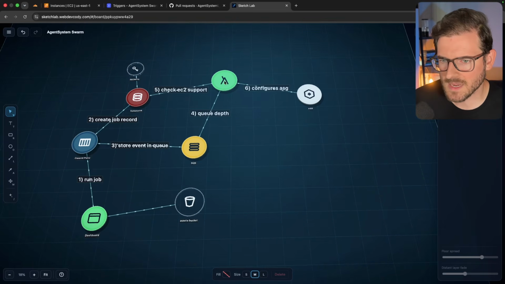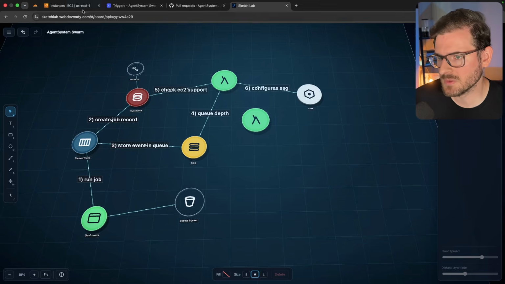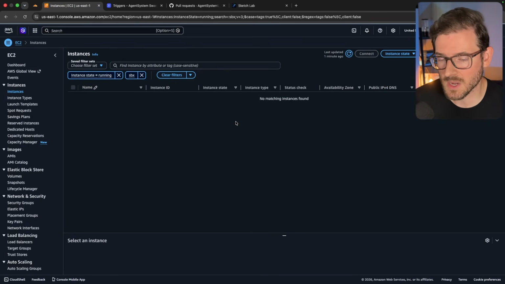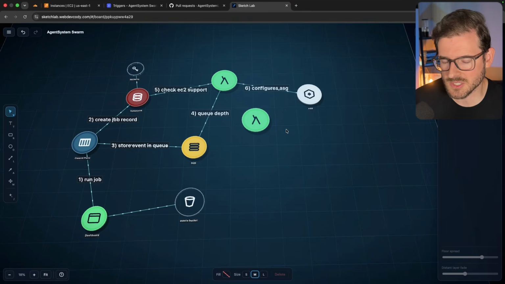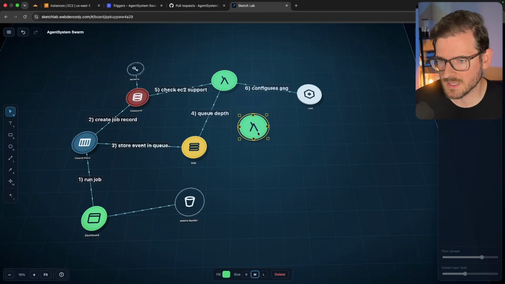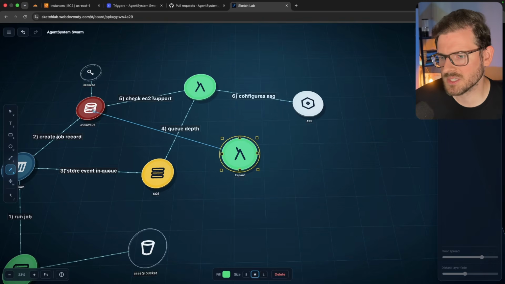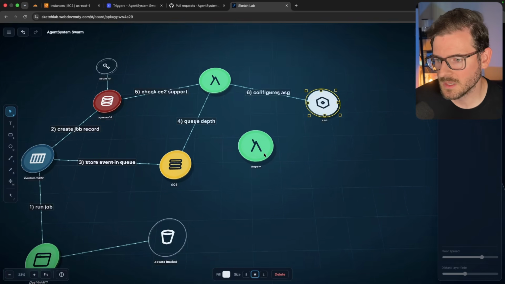There's also a Reaper Lambda. Over here, there's a Lambda that runs periodically using EventBridge. I was manually deleting instances to speed up the saving money aspect. But because I did that, the actual executor on the EC2 instance never phoned home to say, hey, the job is done, which means I have a bunch of stale Dynamo records lying around, and the auto scaling group still thought these jobs needed capacity. So there's a Reaper process that goes through and cleans up old stale jobs so that the auto scaling group can properly scale back down.